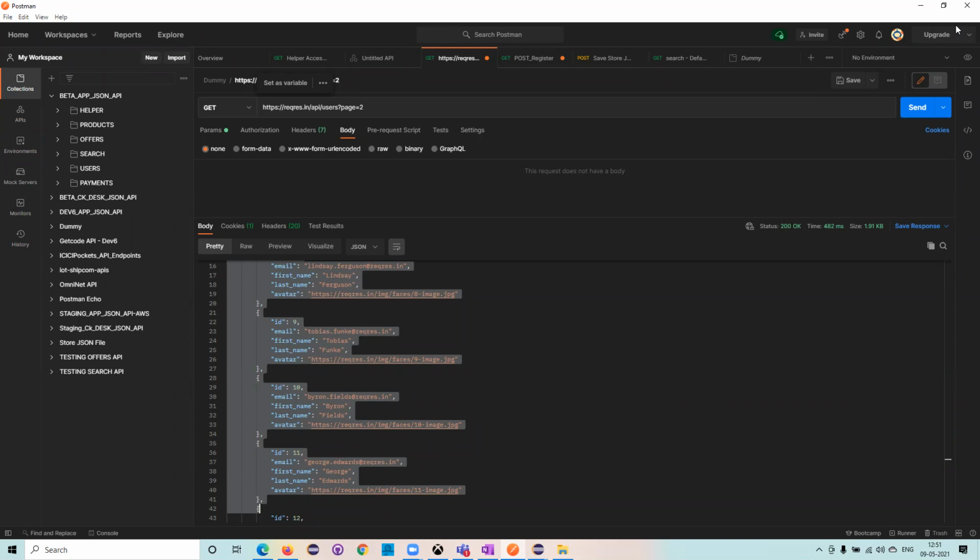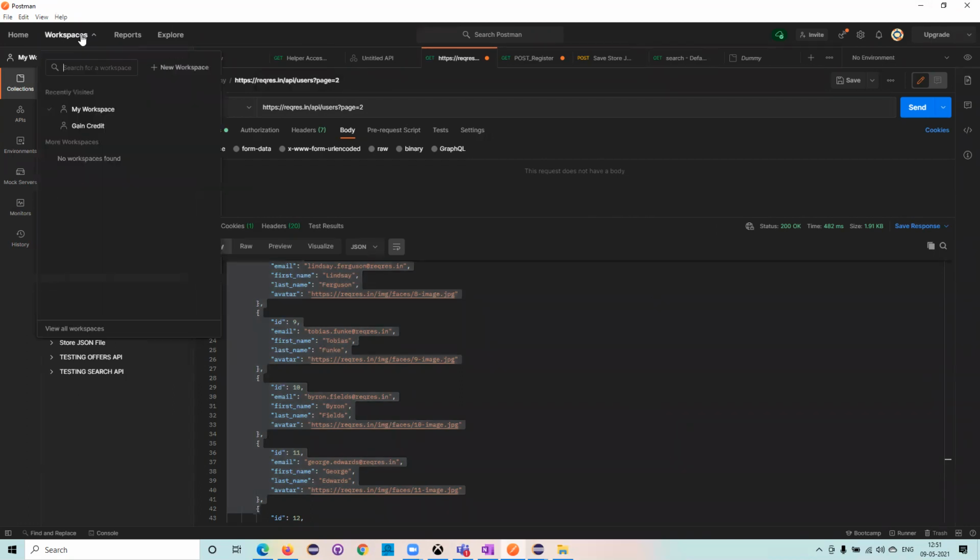Okay, so as soon as you have installed it and clicked on it, it will ask you to sign up. In the sign up, you can log in with Google, or you can create your own account. Once you have created it, it will create a workspace for you. So this is our workspace. If you want to create a new workspace, you can create one.